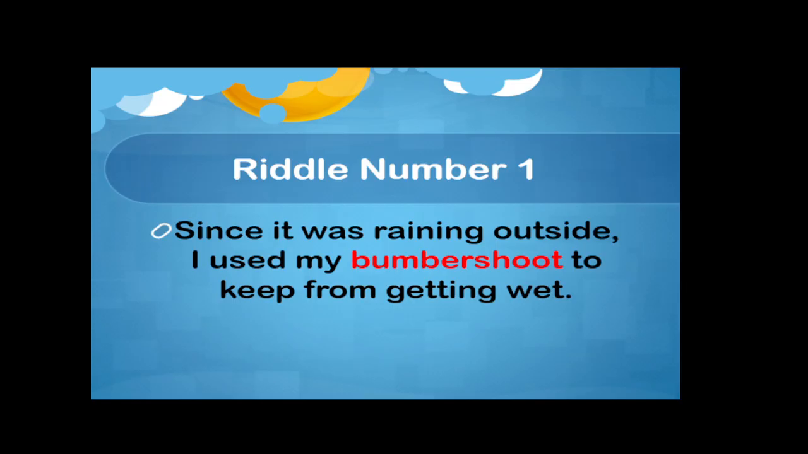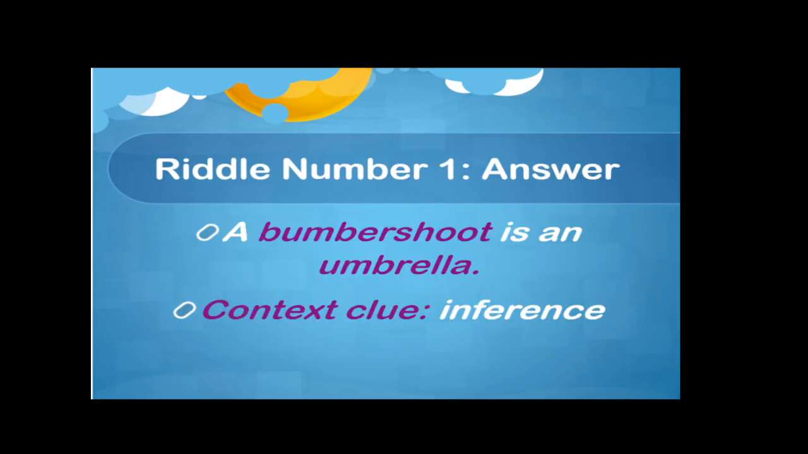You will have 30 seconds to answer each riddle. Riddle number 1. Since it was raining outside, I used my bumper chute to keep from getting wet. Riddle number 1's answer: a bumper chute is an umbrella. The context clue we used here was an inference. So that's a bit of an example. Let's try the others.